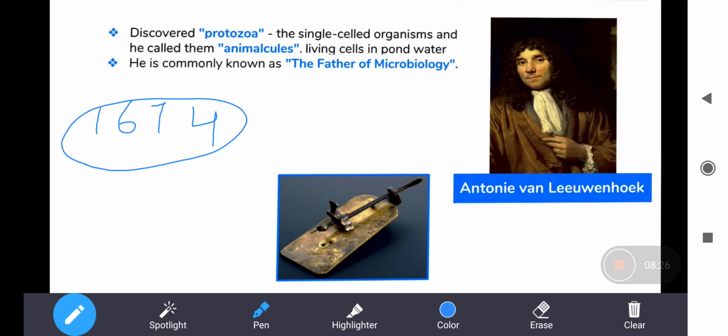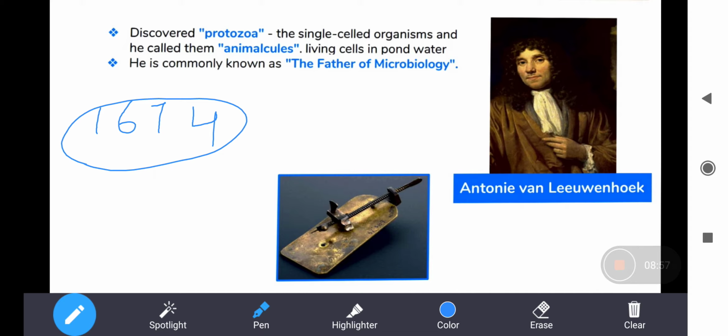He took pond water, put it onto the slide, and he saw it under his primitive microscope. He saw certain free living cells, unicellular organisms of course, and those were bacteria and protozoa. He was able to see that in the pond water.